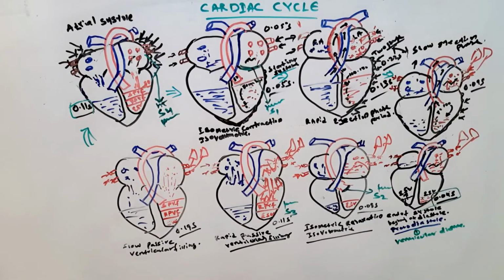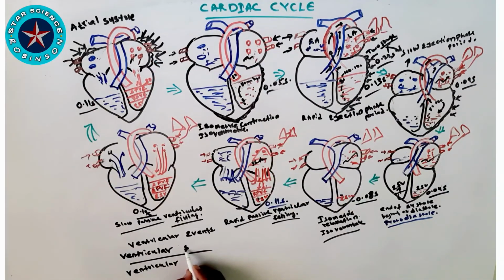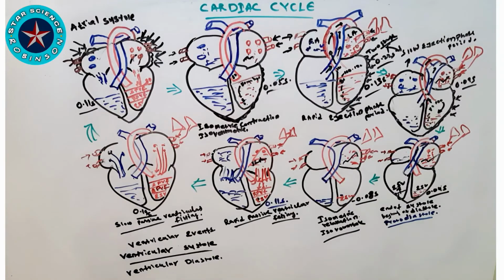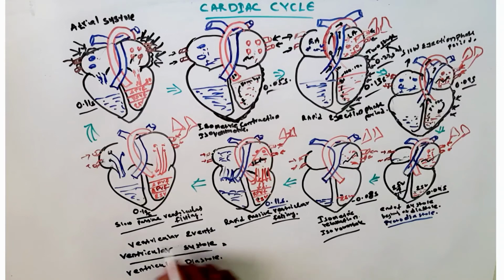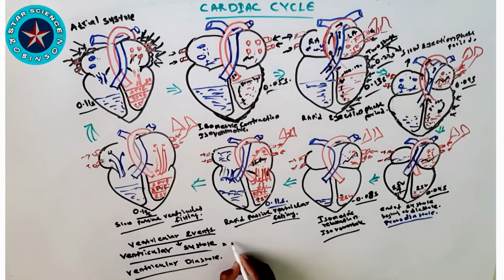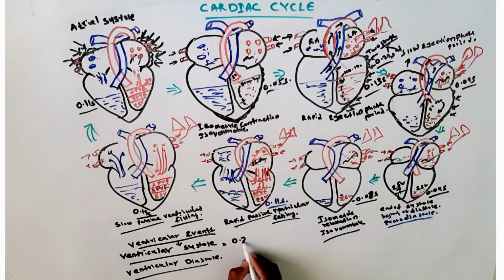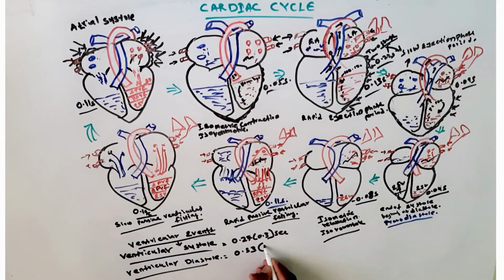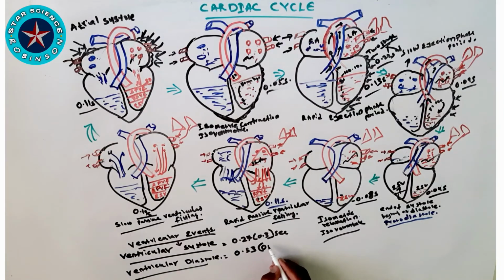It is a pathological condition. We are going to see about ventricular events, ventricular systole and ventricular diastole. Ventricular systole is around 0.3 seconds, that is 0.27 seconds, and ventricular diastole is 0.53 seconds, or 0.5 seconds.